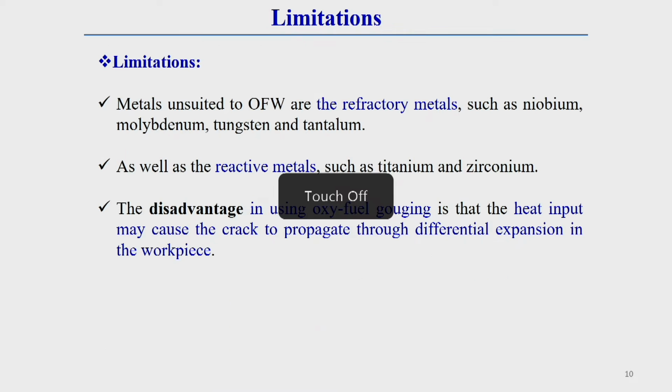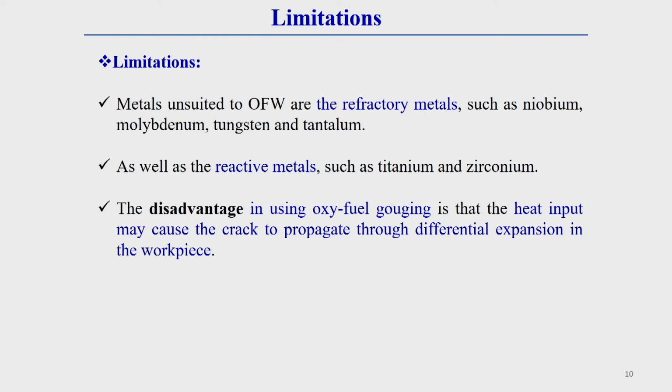Now, we will go for the limitations of this welding technique. This welding technique is unsuited for refractory and reactive metals. Generally, the metals unsuited to oxy-fuel welding are refractory metals such as niobium, molybdenum, tungsten and tantalum. As well as in reactive metals also, this oxy-fuel welding technique is not suitable. Examples of reactive metals are titanium and zirconium. So, by this oxy-fuel welding technique they are difficult to weld.